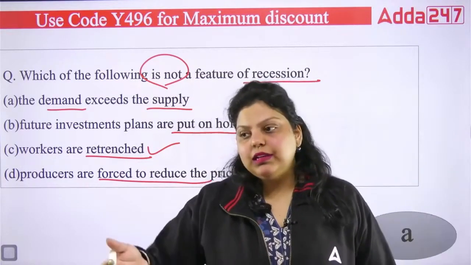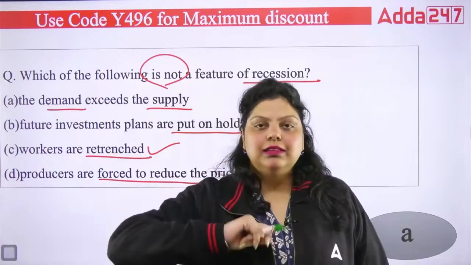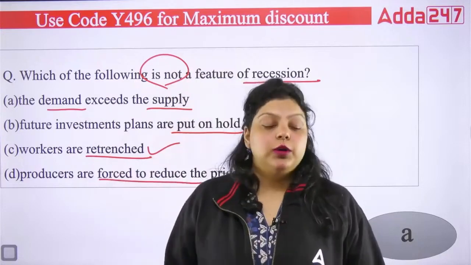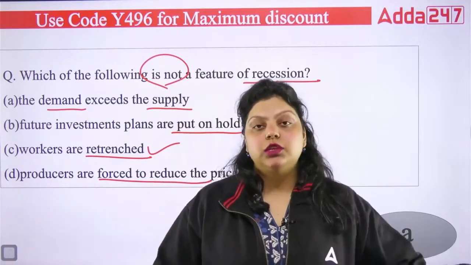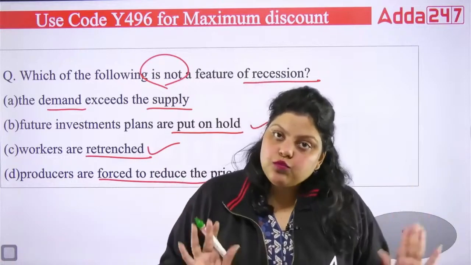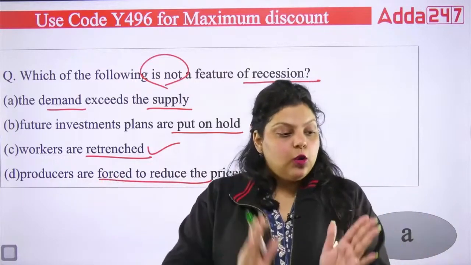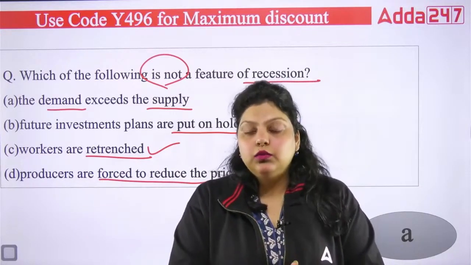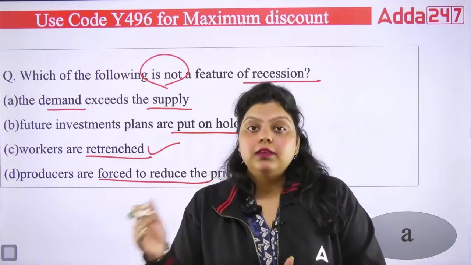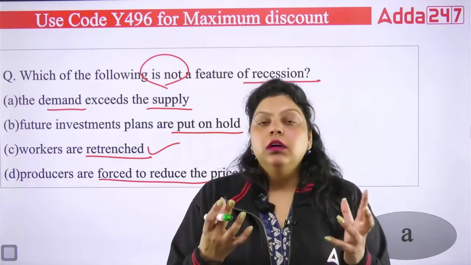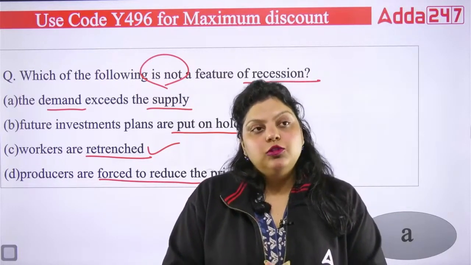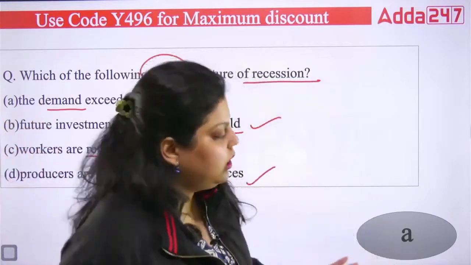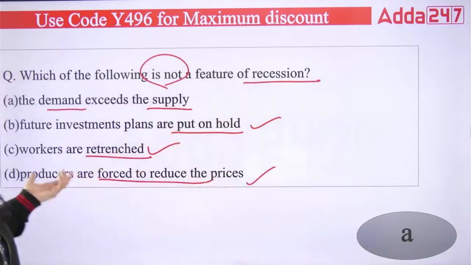Let's say we had decided this is the location where we open the office or branch, and these are the faculties we are going to hire. But at the time of COVID, everything was shut. In that situation, we had to hold our future plans. We said no, we are not going to open now, because it might be just one day of Janta curfew, but it can be increased by the government because COVID was such a deadly virus. So we hold our future plan, and after the lockdown is removed, we will think about it.